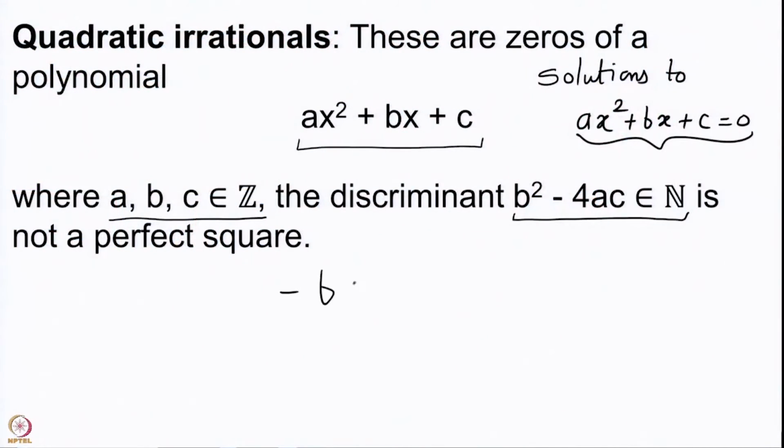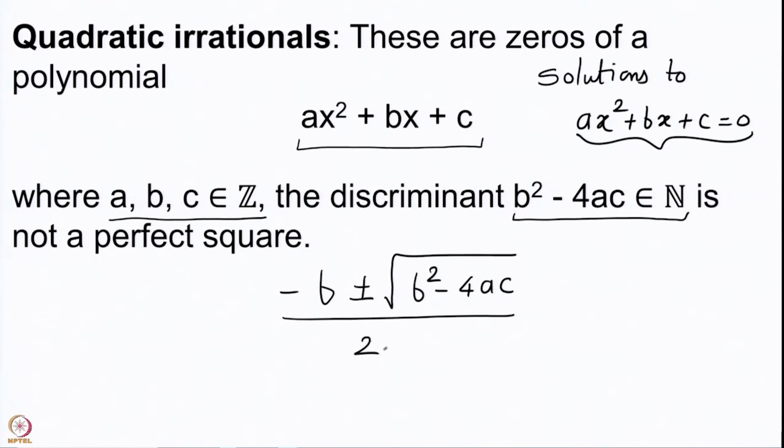They are given by minus b plus or minus under root b square minus 4ac upon 2a. These are the forms of the solutions to this quadratic equation. And so, if this is 0, then we get the same root, minus b upon 2a, with multiplicity 2.